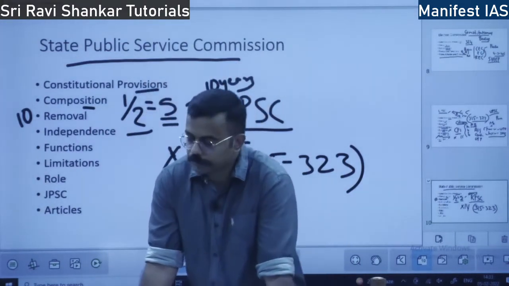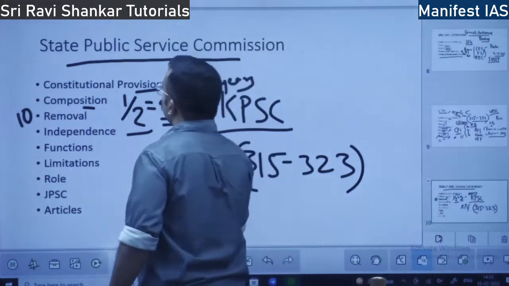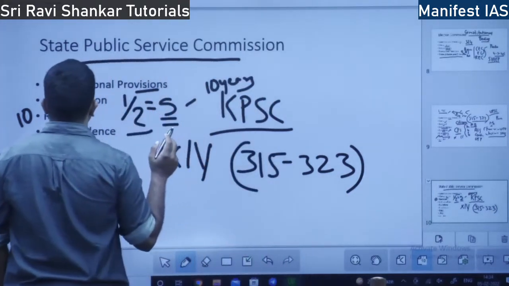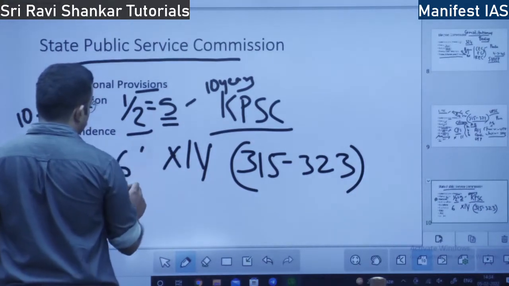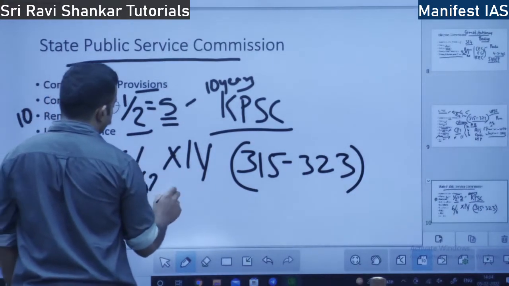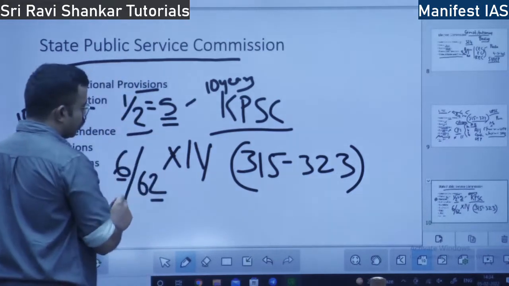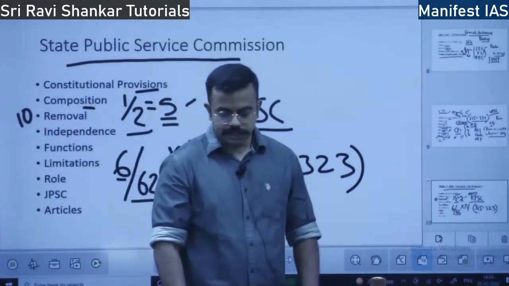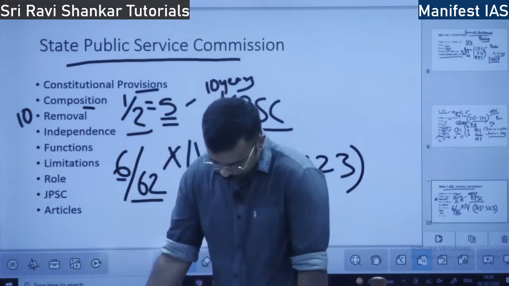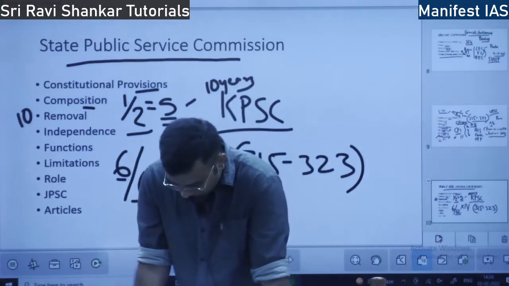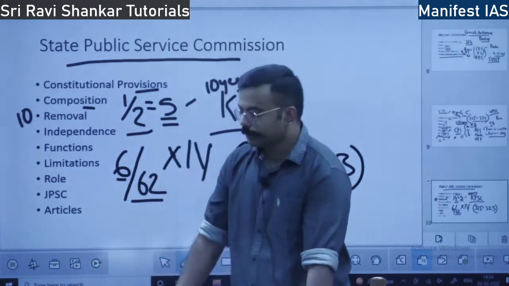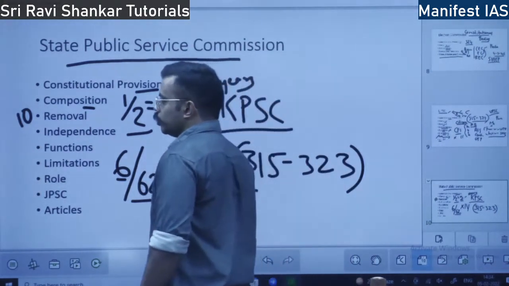So what is the term? The term of chairman and members is 6 years or until they complete 62 years of age, whichever is earlier. Okay, so how are State Public Service Commission members removed?